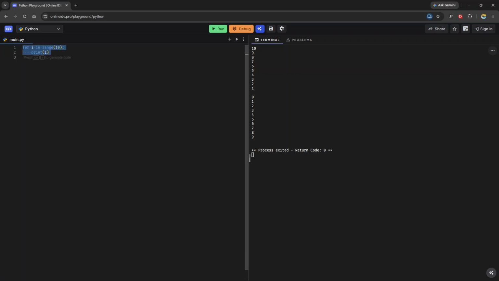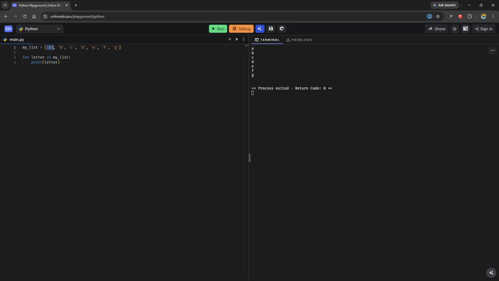So let's take a look at this using a list. If I say my list is equal to A, B, C, D, E, F, and then G, I can say for letter in my list, print letter, right? There we go. We get each letter printed out in sequence from beginning to end.